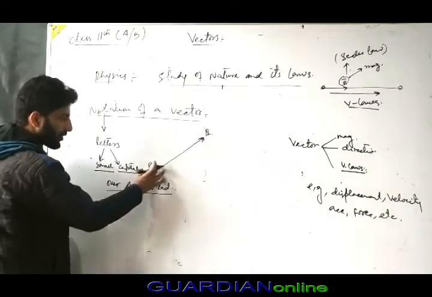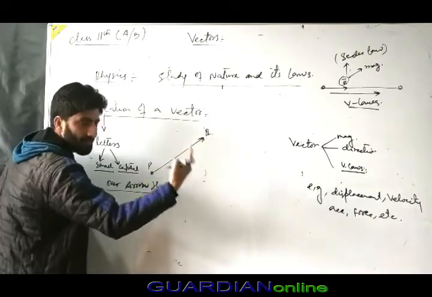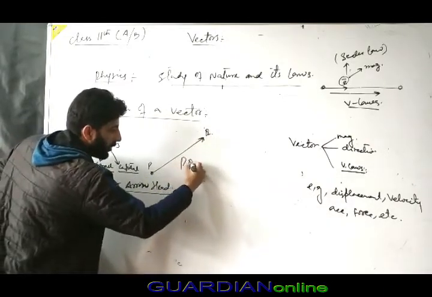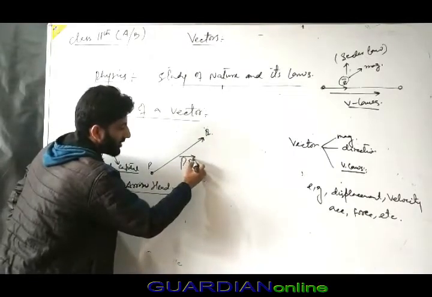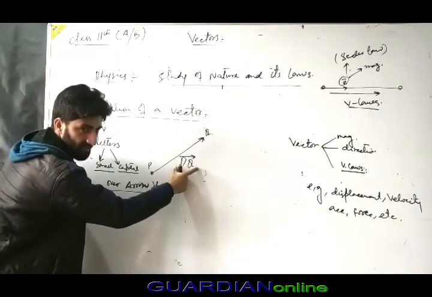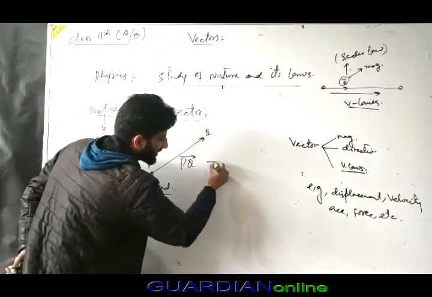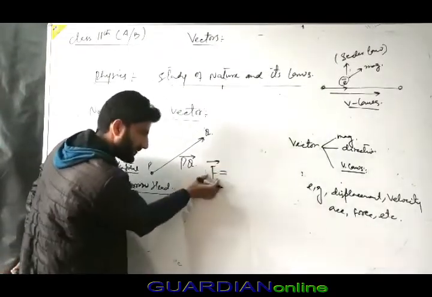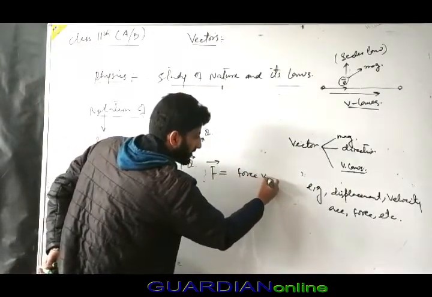Let us use P and Q. You can represent it like this: PQ, not just PQ but PQ with an arrow over it. This is the notation of the vector. For example, F vector: F is some physical quantity, let us say force, so this is the force vector.